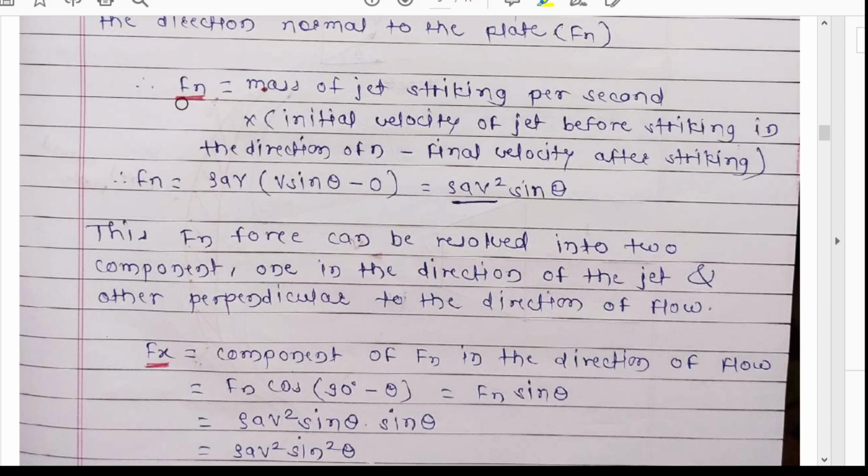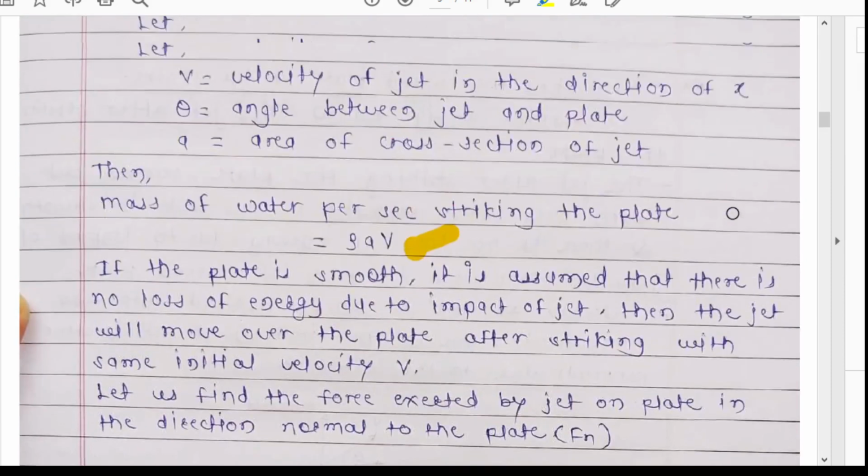Here we are going to first find Fn, so we write direction of n. Now Fn is rho A V, that is mass per second, into initial velocity, which is V sin theta.